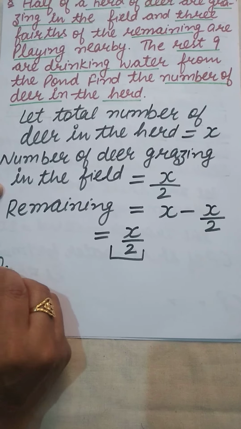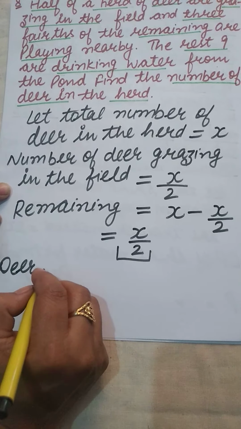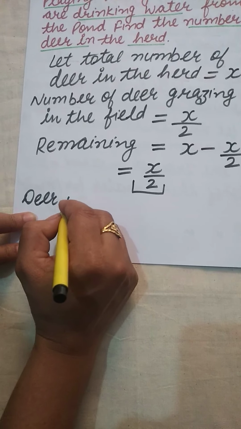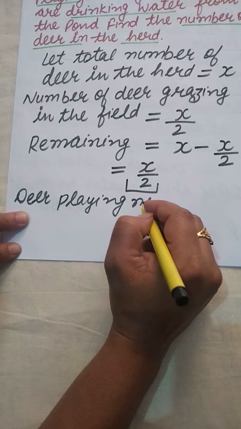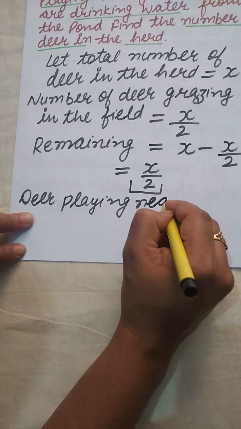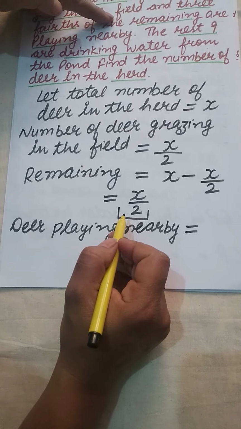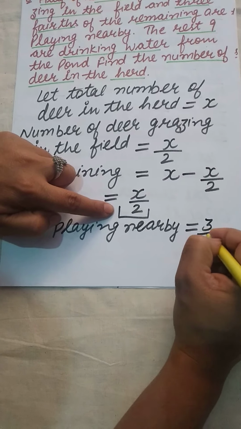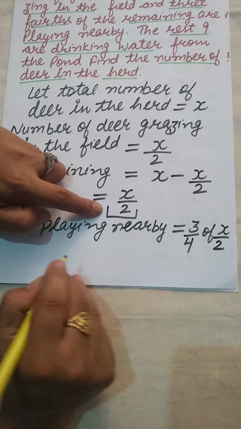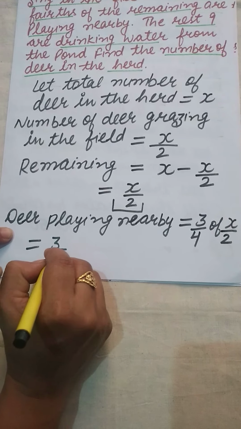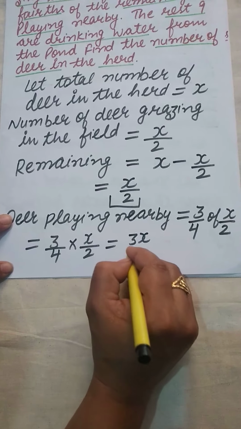So the number of deer playing nearby is equal to 3/4 of the remaining. 3/4 of the remaining, which is X by 2, means it is equal to 3/4 multiplied by X by 2, that is equal to 3X by 8.